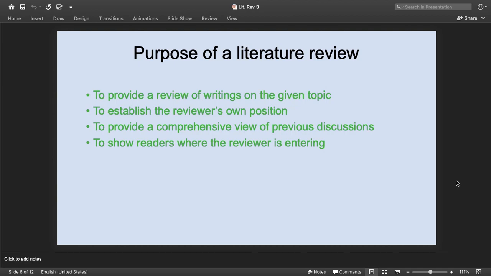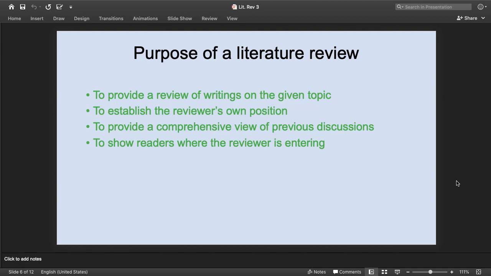A writer who is writing a literature review must know the purpose of a literature review as well. Purposes are, number one, to provide a review of writing on the given topic. The purpose is that we may be able to provide a survey or an overview of the topic about which people have been writing and researches have been conducted. And then, to establish the reviewer's own position.